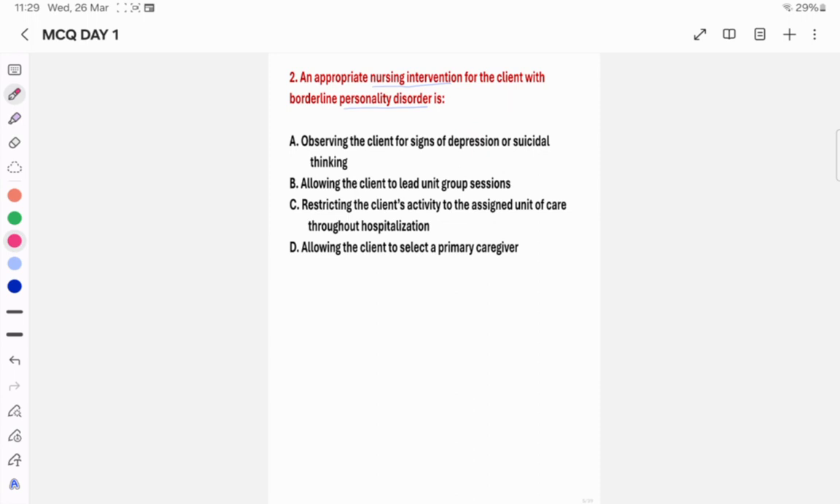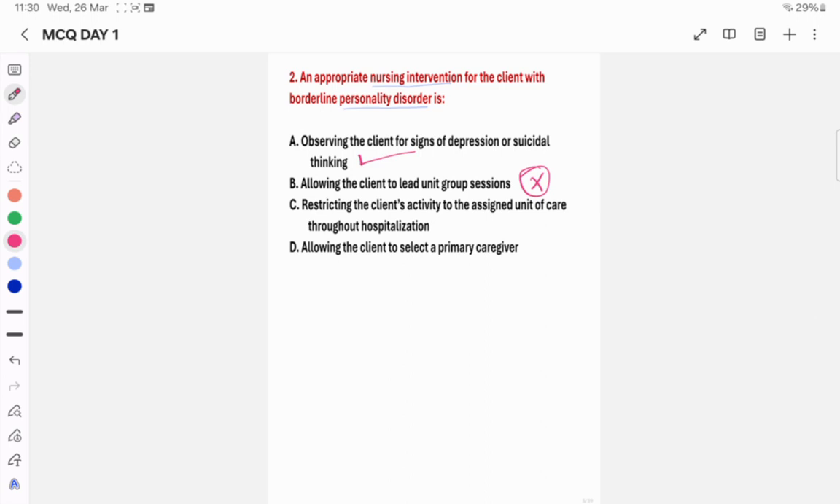Now, an appropriate nursing intervention for the client with borderline personality disorder is, so already we know that she has a lot of suicidal behavior. The best answer in this question is option A. We'll discuss why the three other options are not correct. Allowing the client to lead the unit group session is highly impossible, because they already have changes in mood, behavior and IPR. So it is not possible, option B.